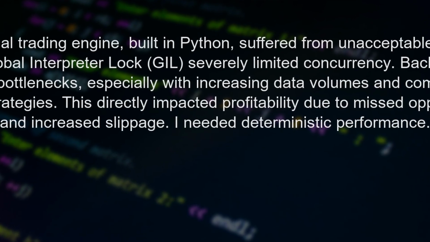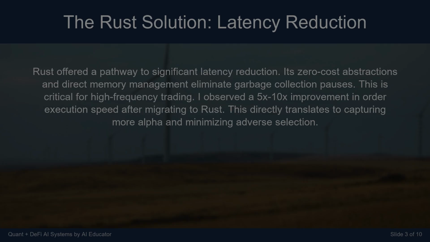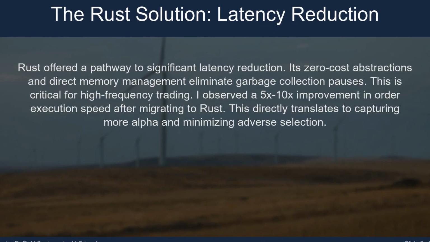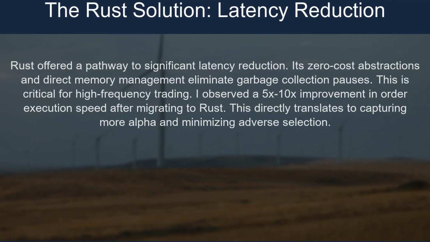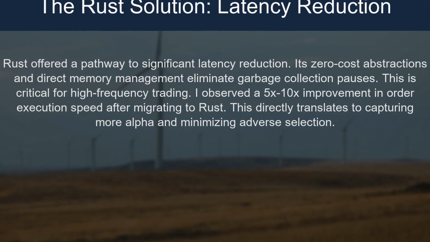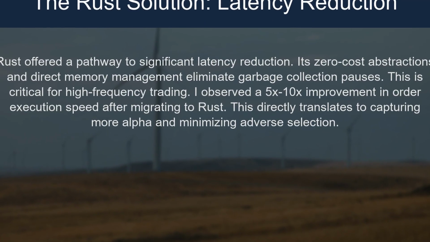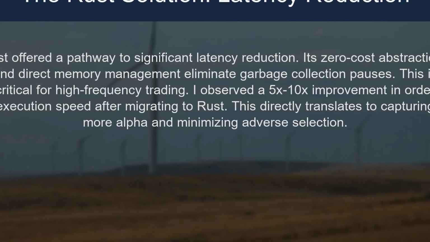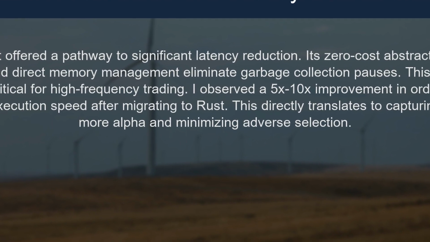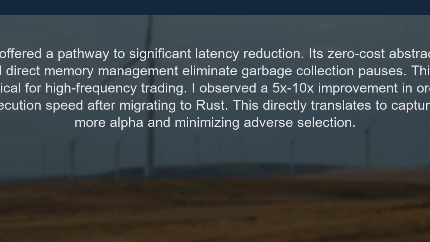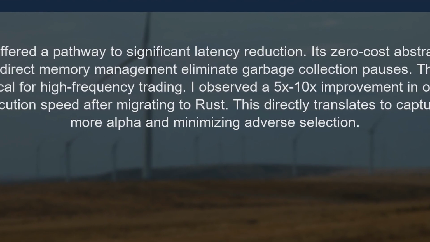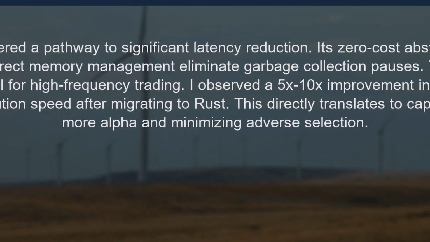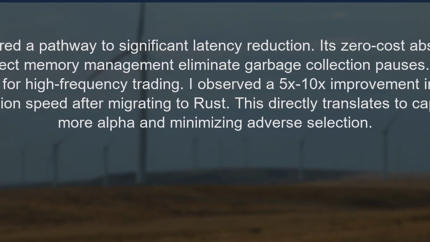I needed deterministic performance. Rust offered a pathway to significant latency reduction. Its zero-cost abstractions and direct memory management eliminate garbage collection pauses. This is critical for high-frequency trading. I observed a 5x to 10x improvement in order execution speed after migrating to Rust. This directly translates to capturing more alpha and minimizing adverse selection.